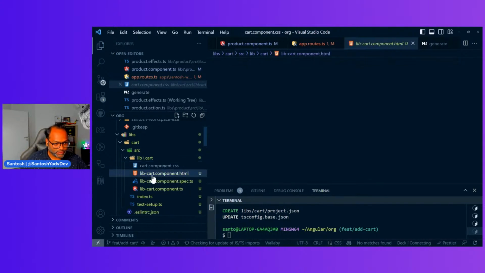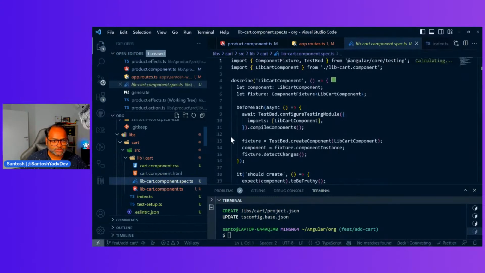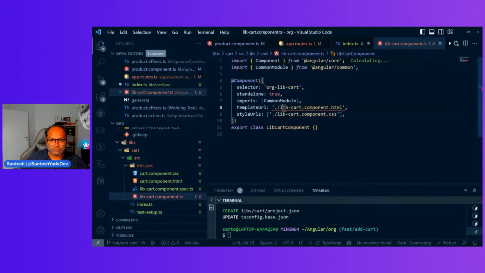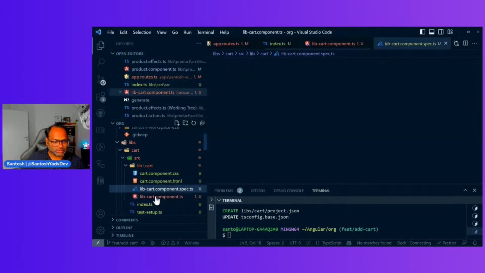I'll remove the lib part of it. Yes, let's see if it works. So it changed one file, libcart component. Okay, I don't know what it changed actually. It changed one file, index.ts. Why is it? I don't see any changes.